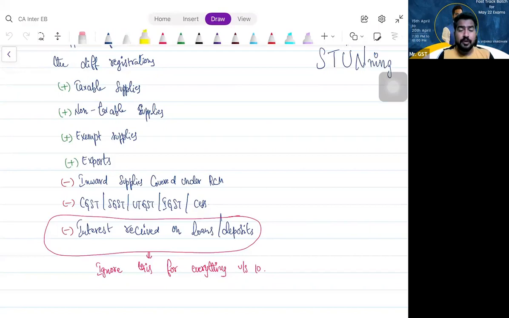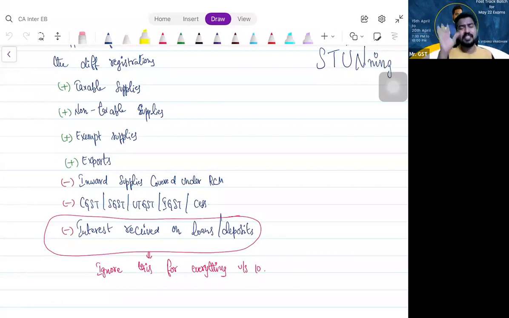Yes. But section 10 says, for the purpose of section 10, always ignore this transaction. What transaction? Interest or discount earned by you by way of extending loans or advances or deposits. Are you clear? What is the thumb rule, my dear friends? The thumb rule is interest or discount earned because you have extended some loans or advances or deposits. That income you always ignore.